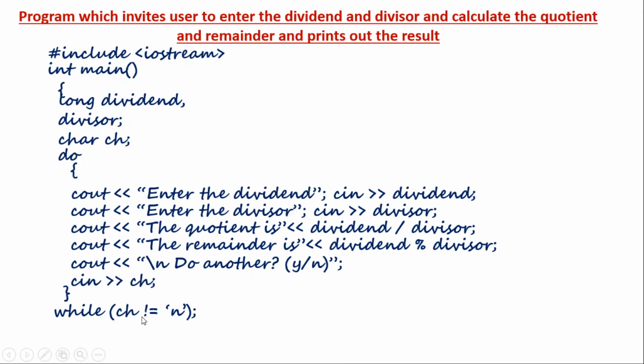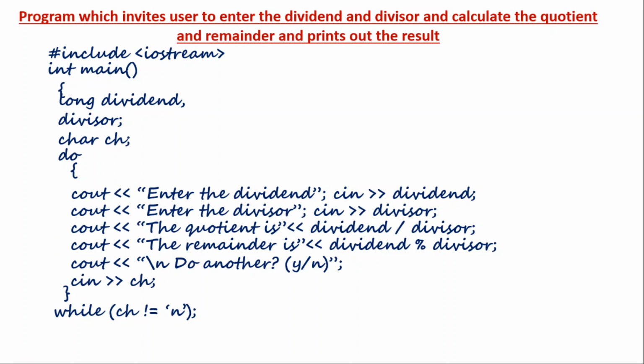So while it is not equal to n, you can do that. But if it is equal to n, what happens? This condition is not satisfied. As long as you enter y, it is okay. It only knows n. As long as you don't enter n, it will go on doing the loop. But at an instant, if you enter n as the character, then it will stop working and the condition is not satisfied. The do loop will not work anymore, so it will completely get out of this loop.